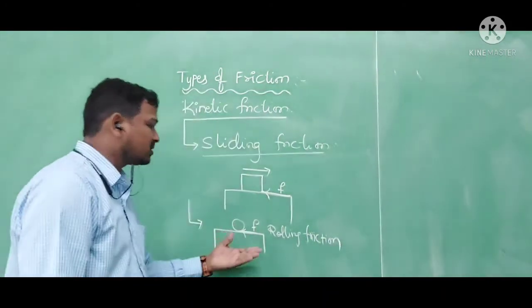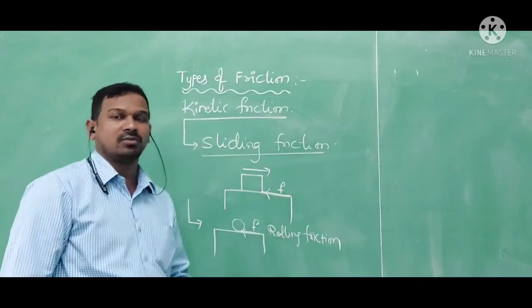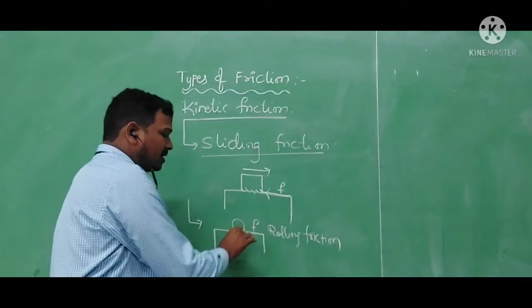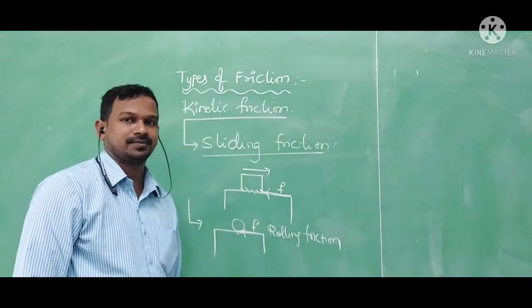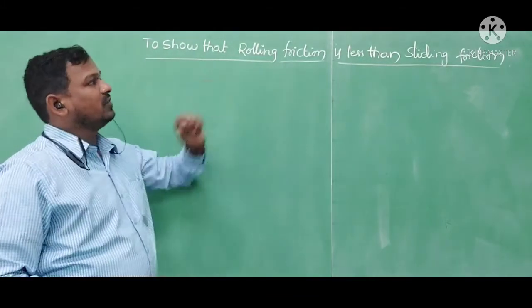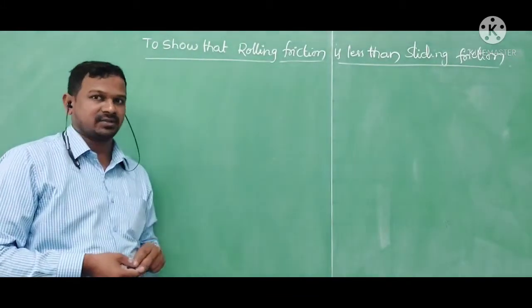Generally, rolling friction is very small compared to sliding friction, because in sliding there is more area in contact, and in rolling there is less area in contact. Here, I am going to prove that rolling friction is less than sliding friction.